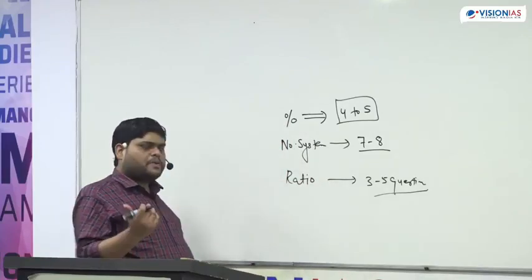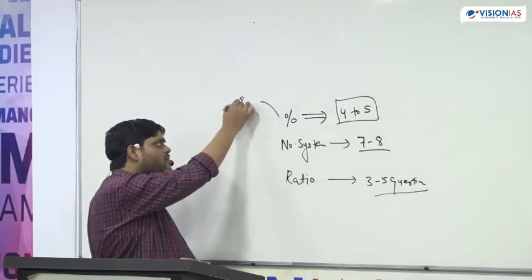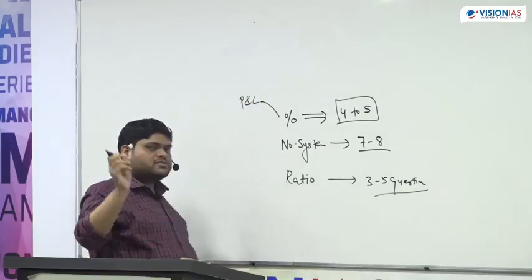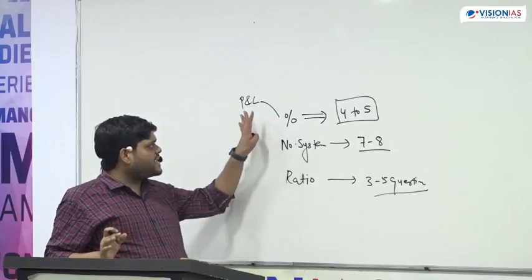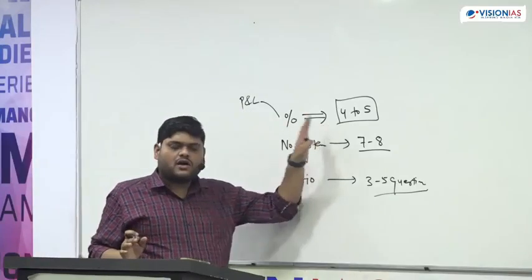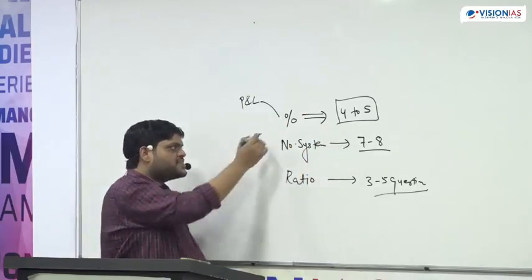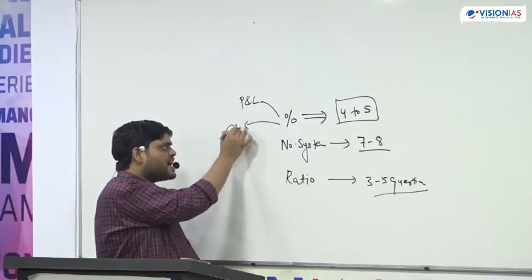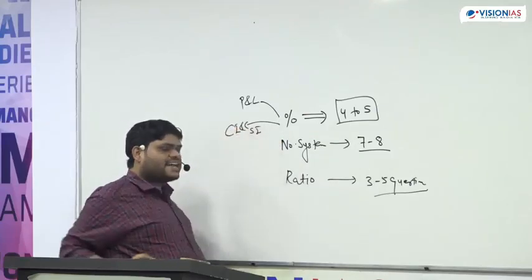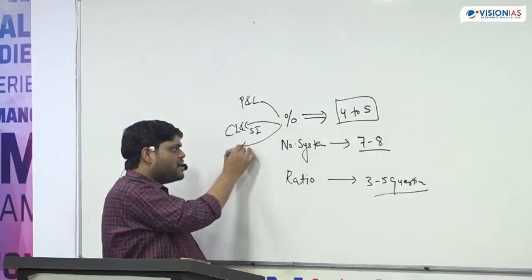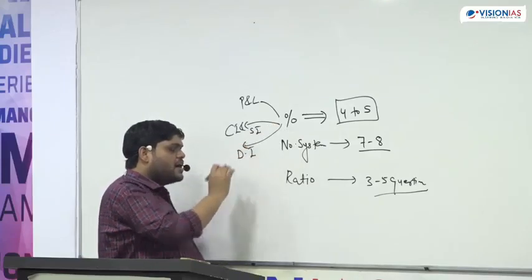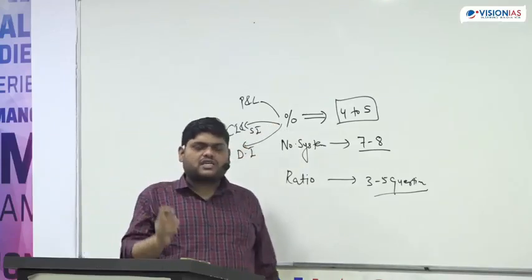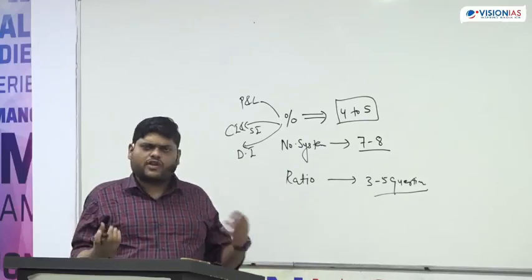Once you cover percentage, your profit and loss will be done. Profit and loss is again an easy one because it is exactly connected with the percentage topic. Once percentage is covered, you can do CI and SI. You can do data interpretation, because in data interpretation they mostly ask the concept of percentage or ratio.